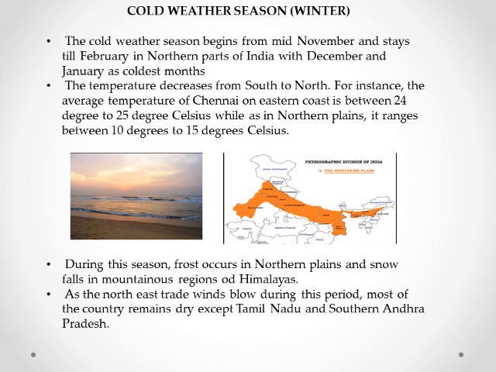For instance, if we observe the temperature of Chennai, it will be around 24 to 25 degrees, while in the northern plains the temperature will be around 10 to 15 degrees. During this season, frost occurs in the northern plains and snow falls in the high mountainous regions of the Himalayas.